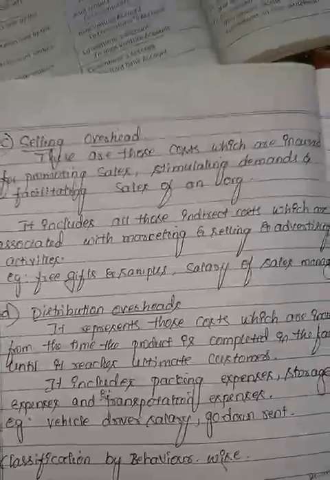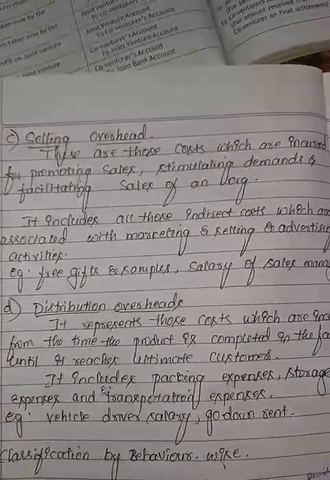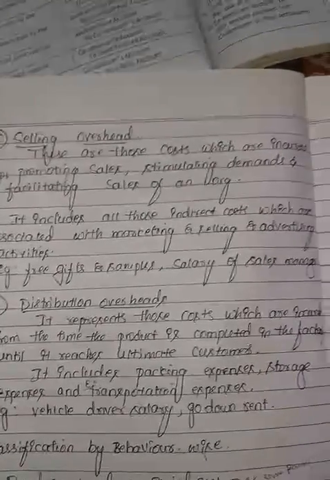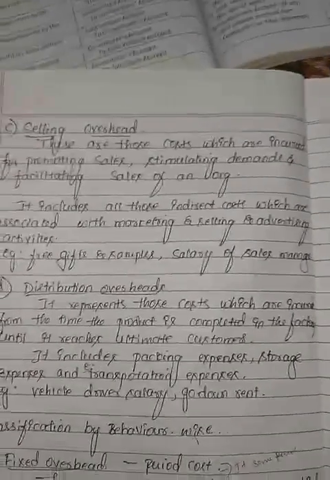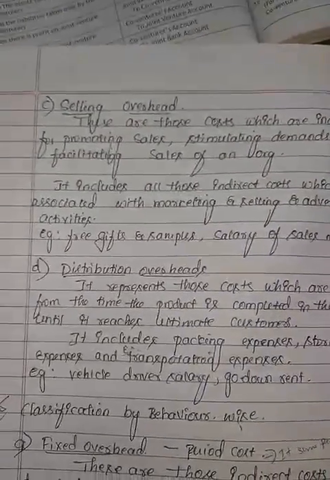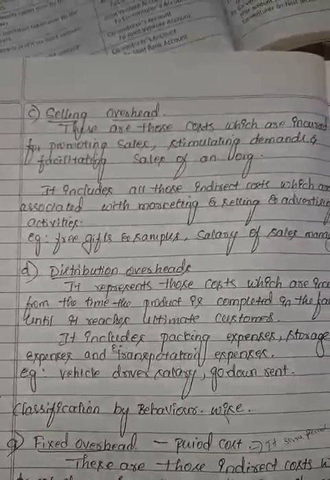These are those costs which are incurred for promoting sales, stimulating demand, and facilitating sales of an organization. It includes all those indirect costs which are associated with marketing, selling, and advertising activity.